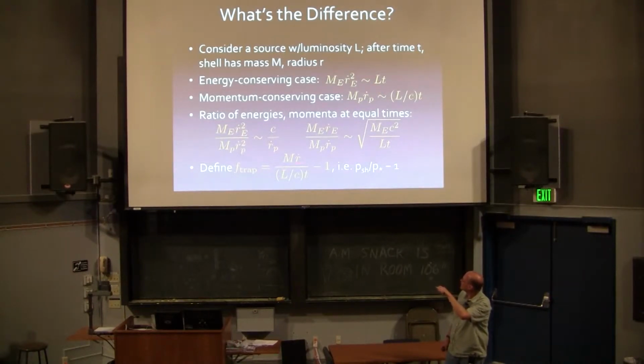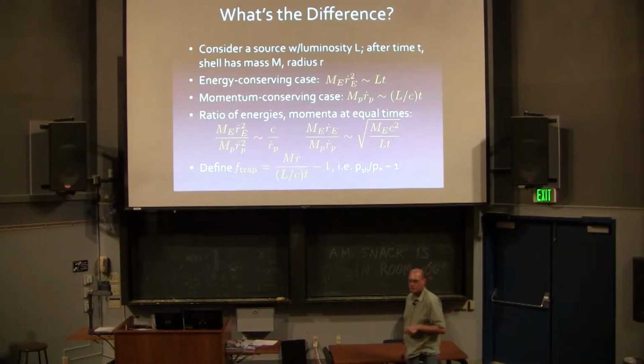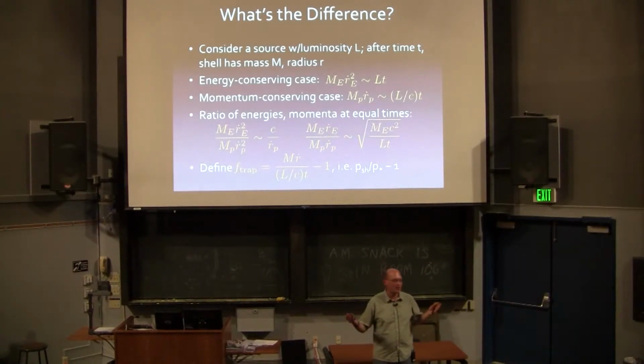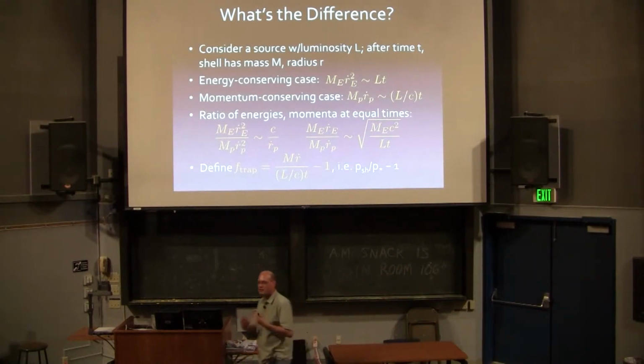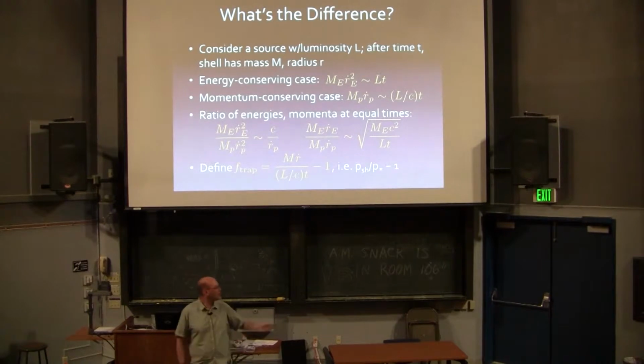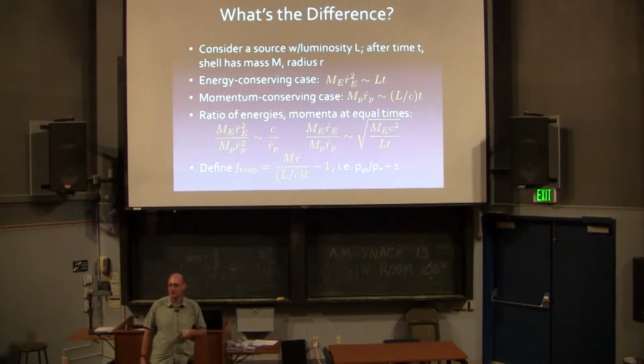All right, so I can define the trapping factor. The trapping factor is the actual momentum that's in my shell of material moving outward divided by the momentum I put into it, so it's P shell divided by P input. So the question is, what's this trapping factor? Is it of order unity or is it very large? In order for radiation pressure to be a significant feedback on galactic scales, it would need to be very large. It would need to be at least of order 10.